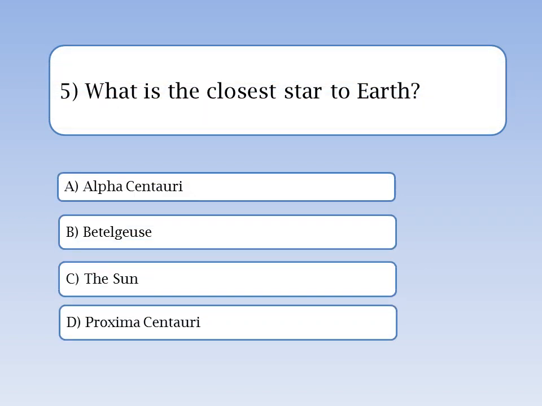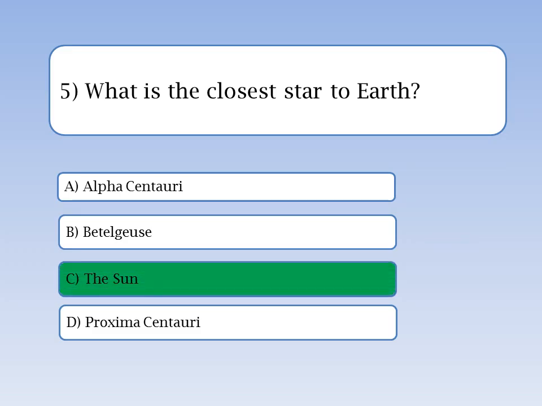Here's question 5. What is the closest star to Earth? A. Alpha Centauri. B. Betelgeuse. C. The Sun. D. Proxima Centauri. You have 5 seconds to think. Time's up. The correct answer is C. The Sun. The Sun is the closest star to Earth and provides the energy necessary for life.